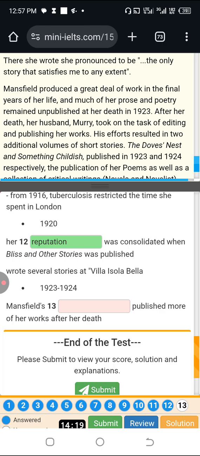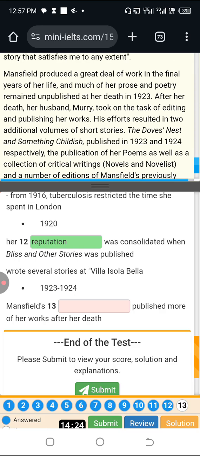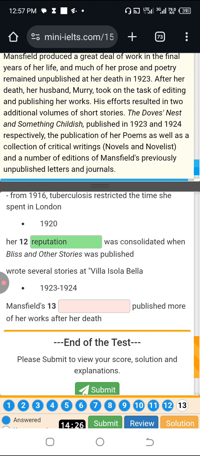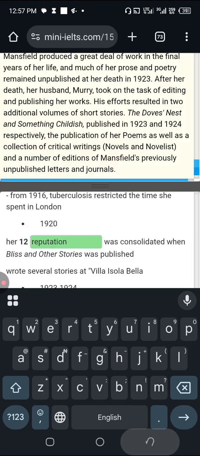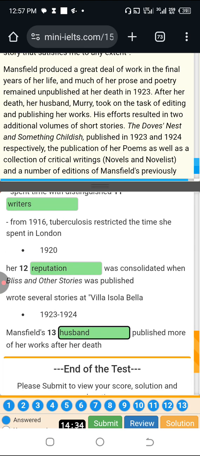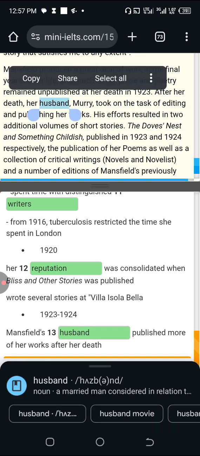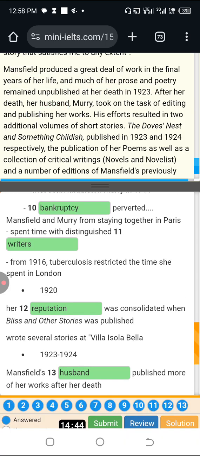After her death, her husband Murray took on the task of editing and publishing her work. So it's going to be husband. Can you see? Mansfield's husband published more of her works after her death.